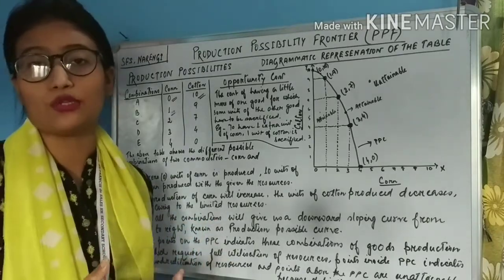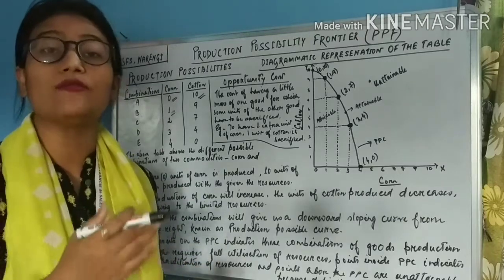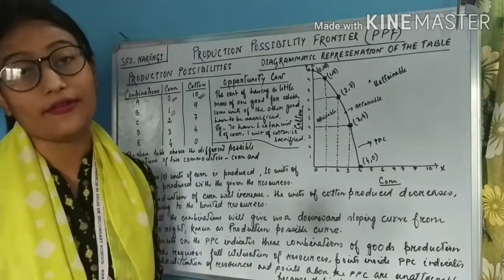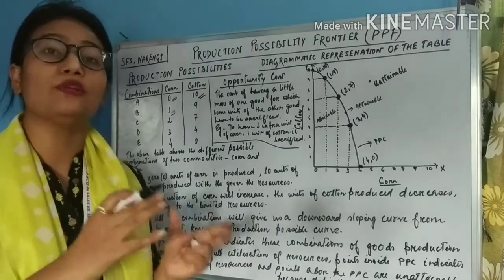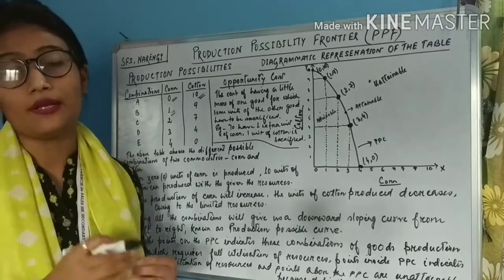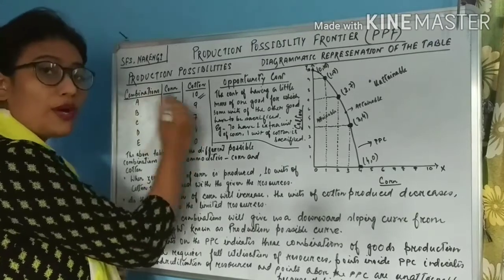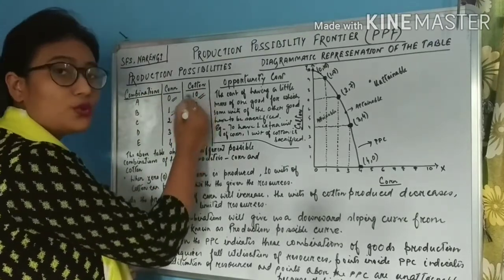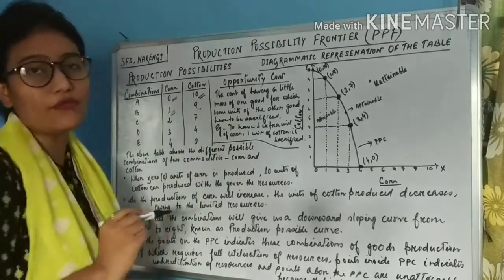Why? Because they have limited resources. That means whatever they have to produce, they will have to produce it within the capacity of the available resources, isn't it? So they will have to produce whatever the available resources will permit them. They cannot produce beyond the available resources, isn't it? So to produce 1 unit of corn, what will they do? They will have to reduce the production of cotton. So from 10, now they will produce 9 units of cotton.